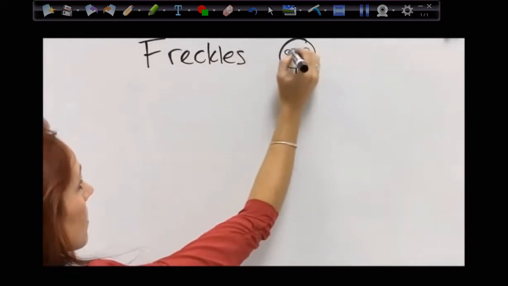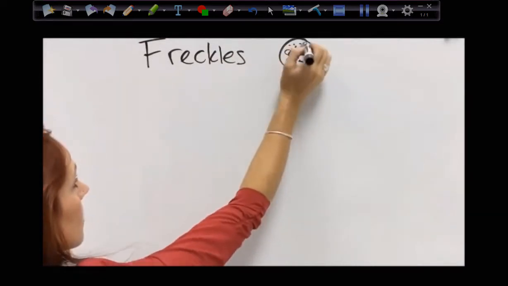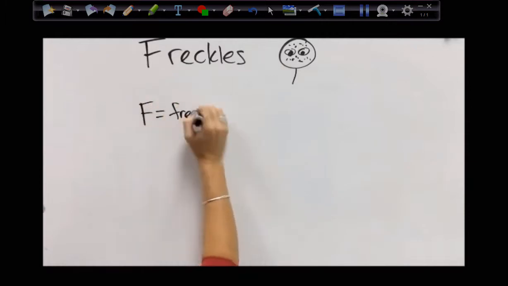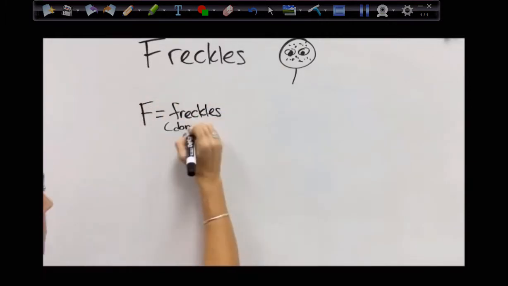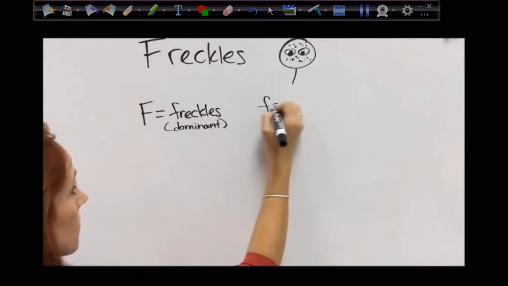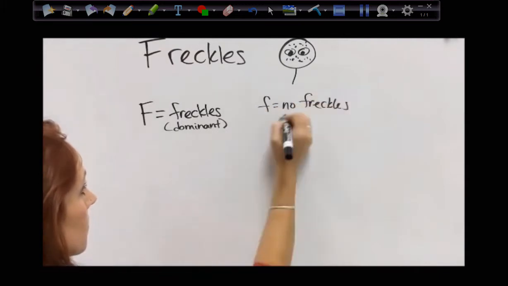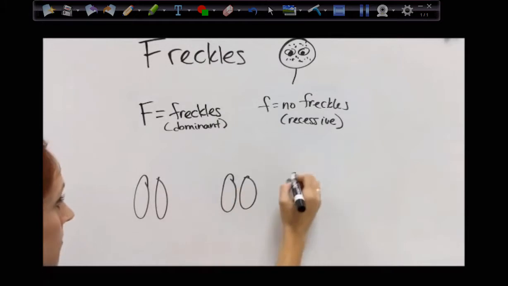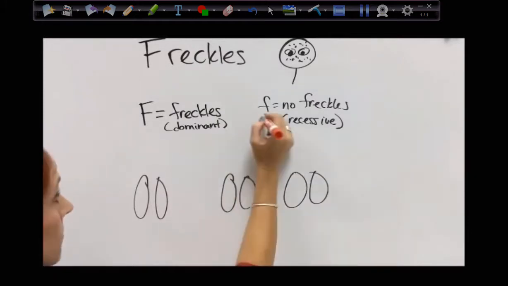So let's say we're going to look at freckles, because I'm a frecklepotamus. The trait of freckles is a dominant allele, so we're going to represent it with capital F. And lowercase f we're going to use to represent no freckles, because no freckles is a recessive situation.